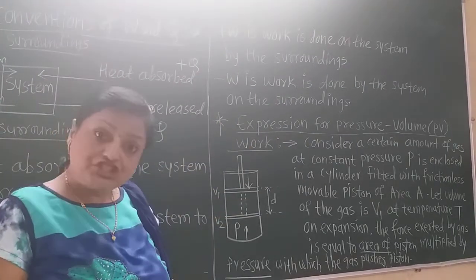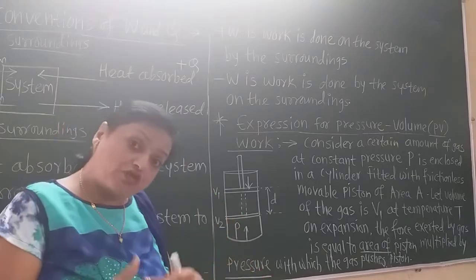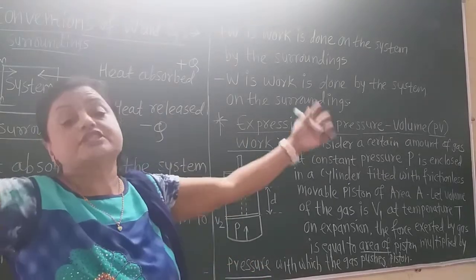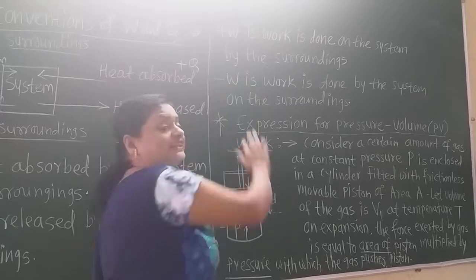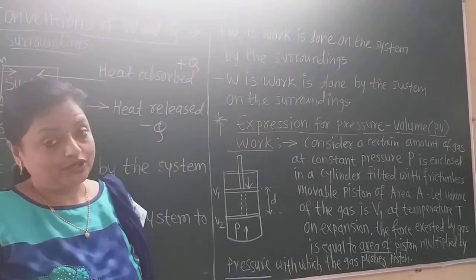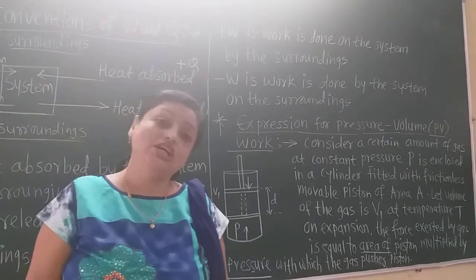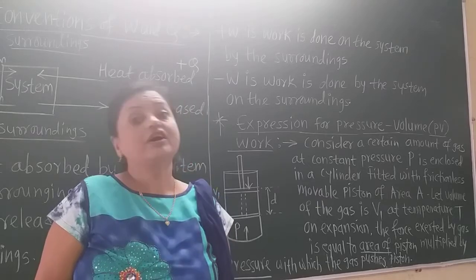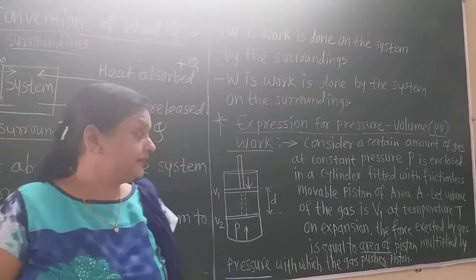As the system loses its energy, work is done by the system on the surrounding, and the sign of the work is negative. Remember that. Now this is about the sign convention of heat and work. Both are forms of energy.